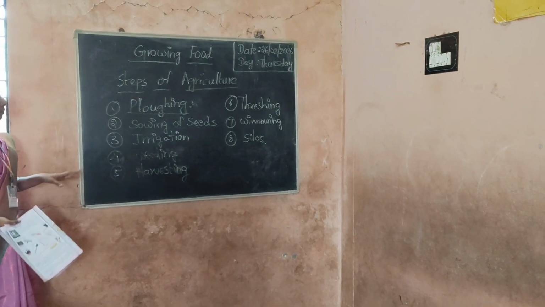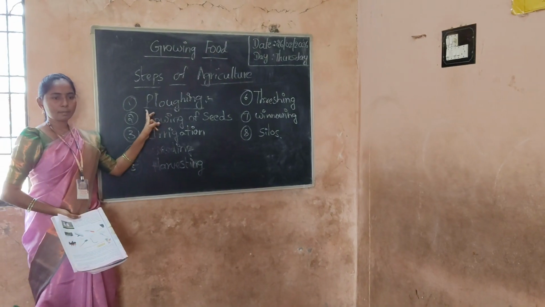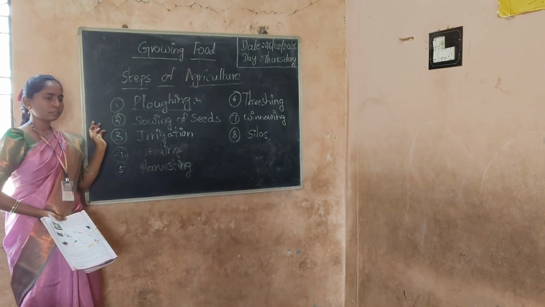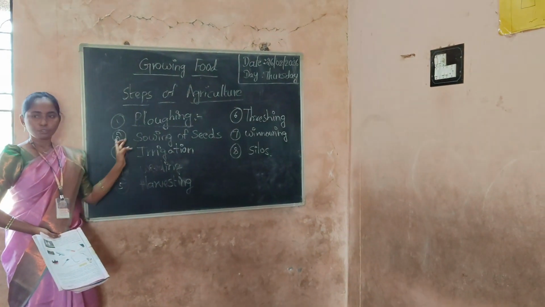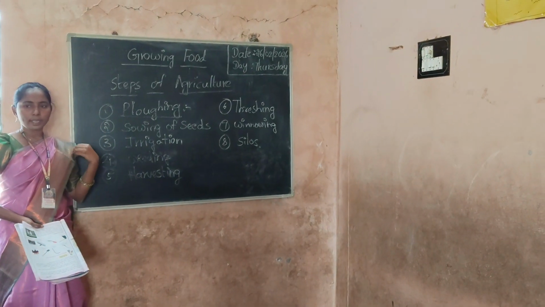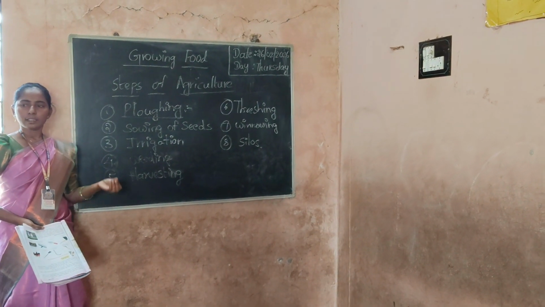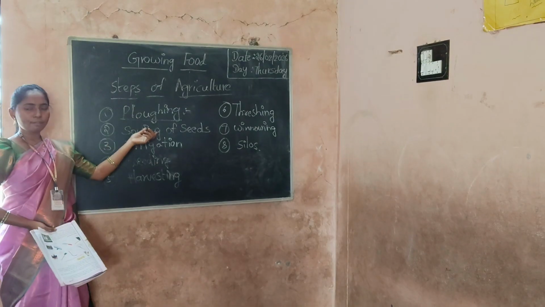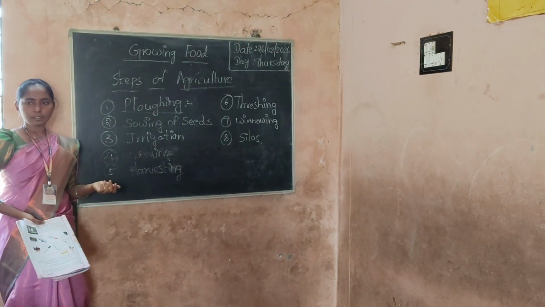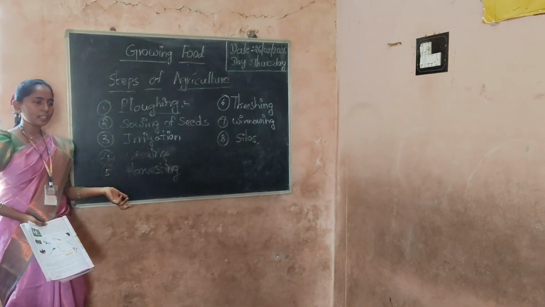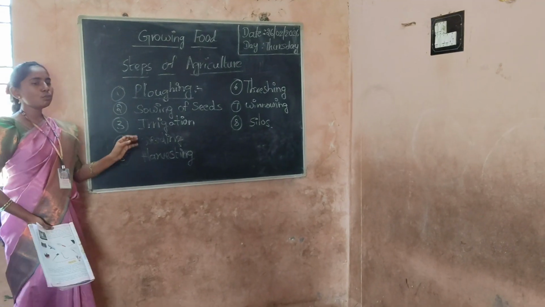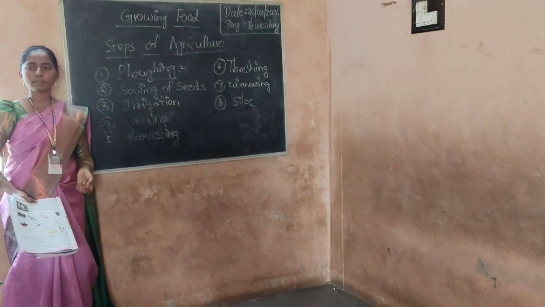So firstly, farmers are doing ploughing in the field. So what is ploughing? Every farmer does ploughing first in their field. You have a farmer father, yes or no? Yes, we see daily in the field and also work in the field. So ploughing means the loosening of the soil.